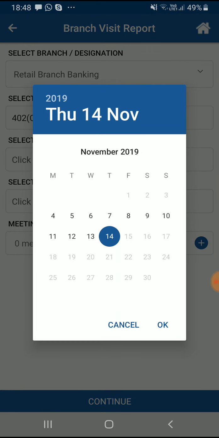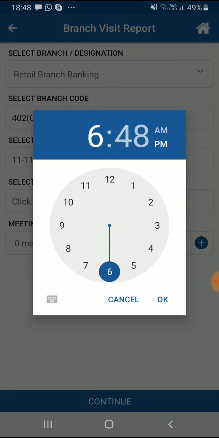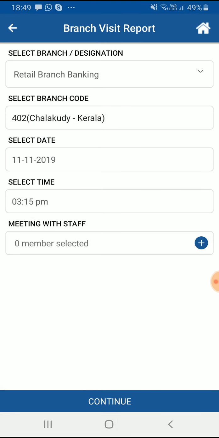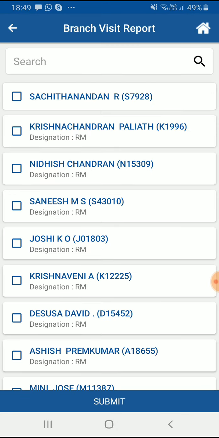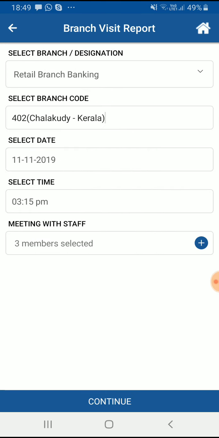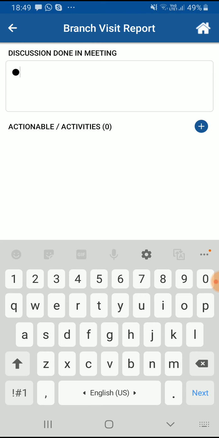I'll select the date. I'm allowed to enter the meetings of the last 7 days. It can be configured as per the company and distributor policy. So let's say I select the date as 11th of November, Monday, and the time I met them was around 3:15 p.m. And then I can select the members of that branch. Here all the people who are working in that branch are available. I can select them. These people will get the minutes of meeting once I submit the meeting. When I click continue, here I can write the minutes of meeting, what I have discussed.